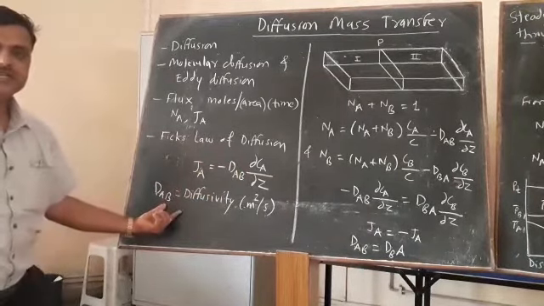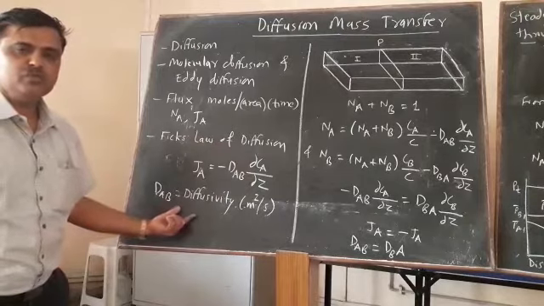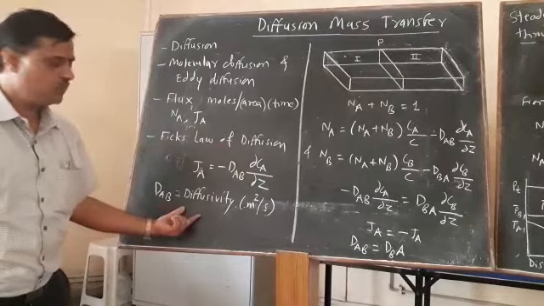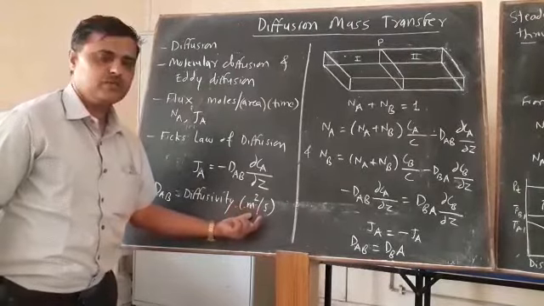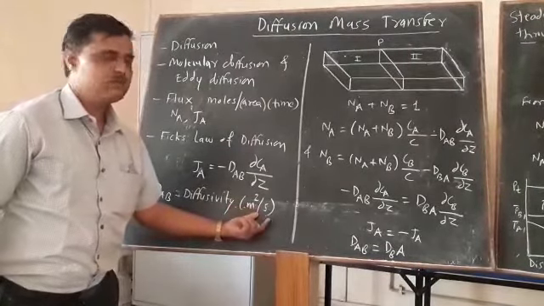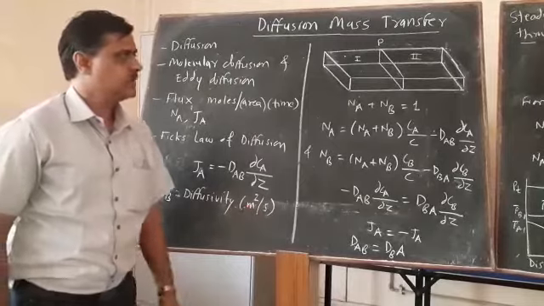The diffusivity is nothing but the diffusive mobility of that component. The unit of diffusivity, from the equation, you will get as square meter per second.